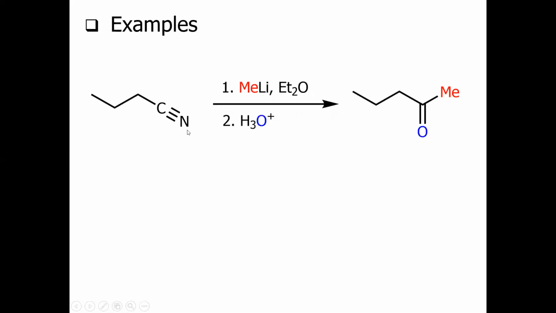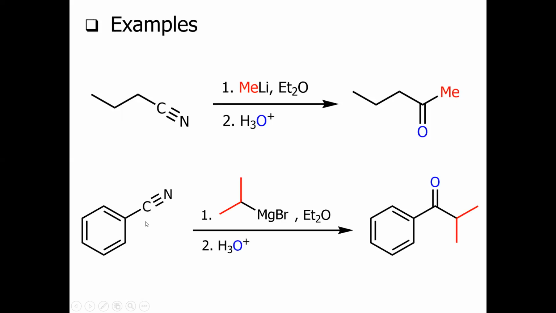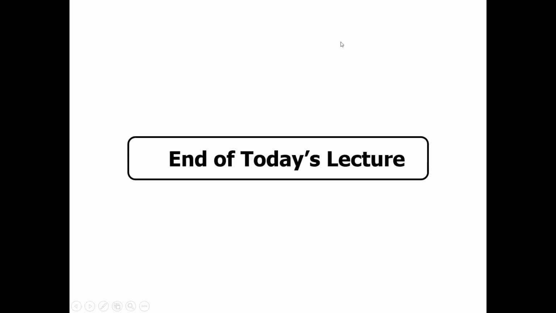For a specific example, here we have the 4 carbon chain nitrile. When we treat with the methyl lithium in ether, it will give you the corresponding ketone. And another example, when we have the cyclic nitrile on treatment with the isopropyl magnesium bromide, this isopropyl group will attach with this carbon and will convert into the ketonic group as well. That's all for today's lecture. In the next lecture, we will discuss the reactions of aldehyde and ketone.